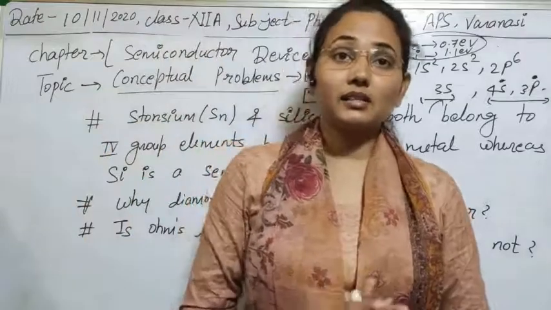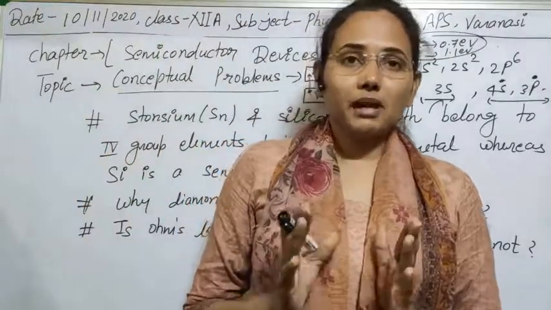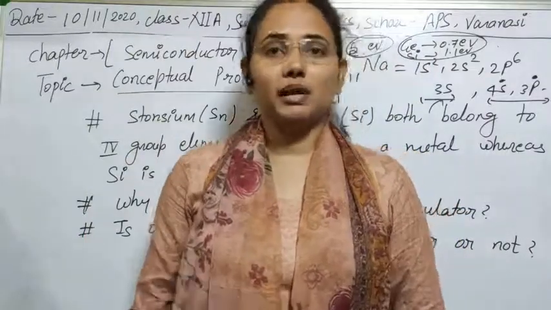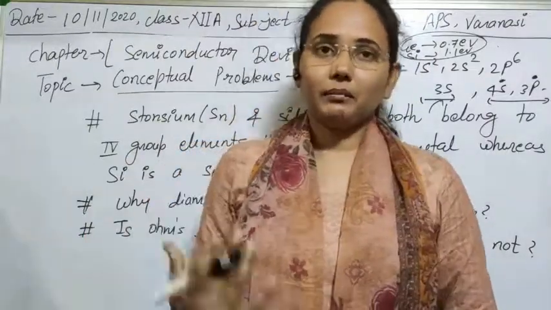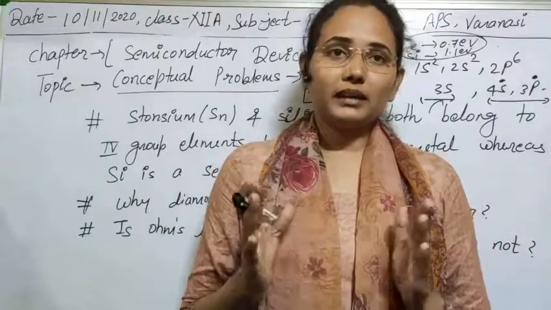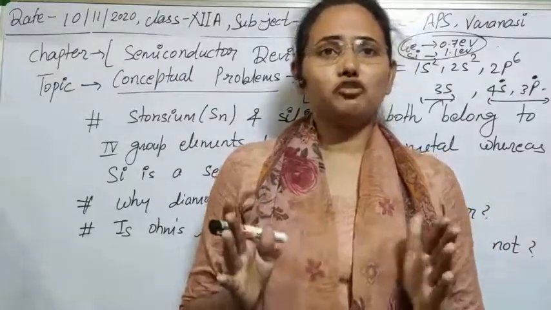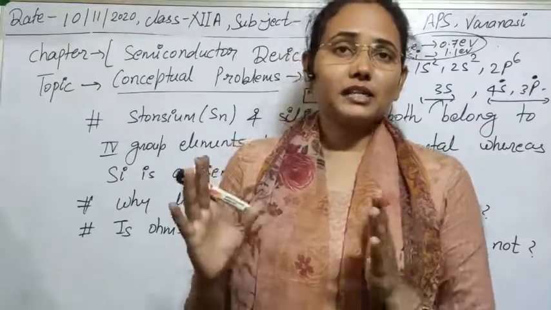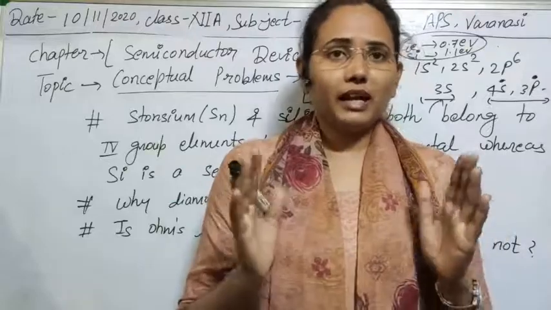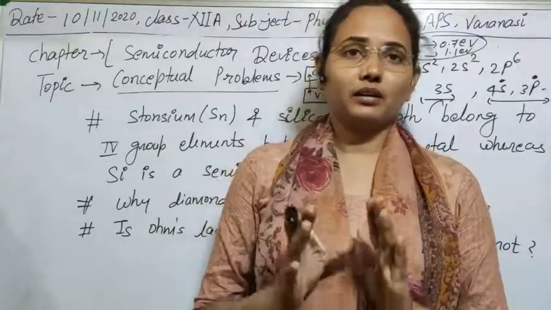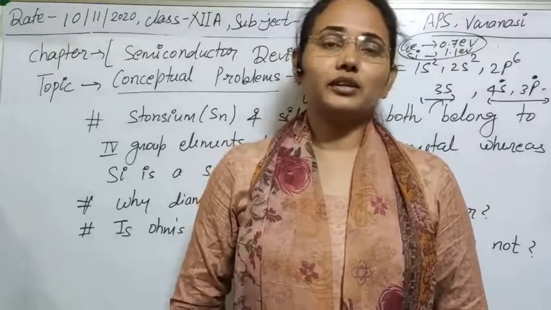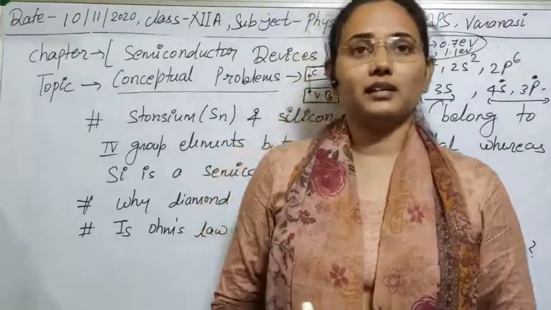why some elements are semiconductors, and why some elements behave like insulators. So for an insulator, the energy band gap or forbidden band gap is very large. In the case of a conductor, it will be very small. And if the value is between those two ranges, then that is the case of a semiconductor. Easily you can understand this and explain it.